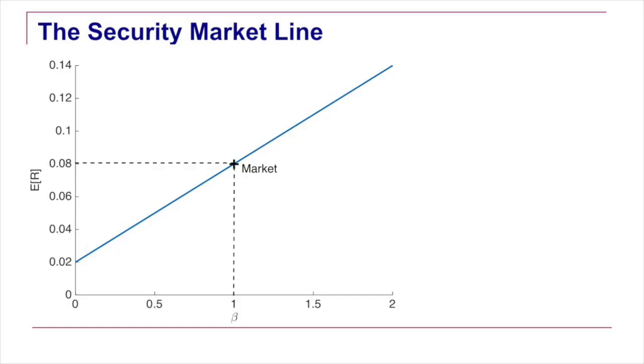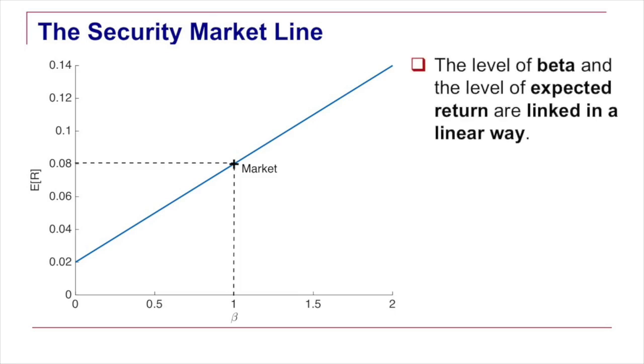Now, if we look at the link between beta and return, we can see that, again, they should align on a straight line. So different levels of beta correspond to different levels of return, and the link between the beta and the return is linear. This relation between beta and return along a particular line also has a particular name.